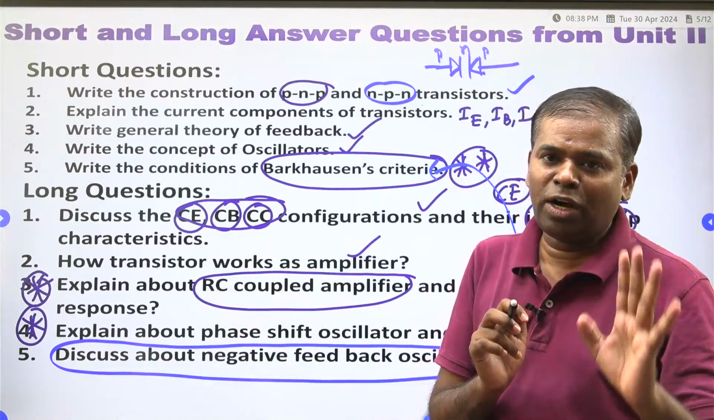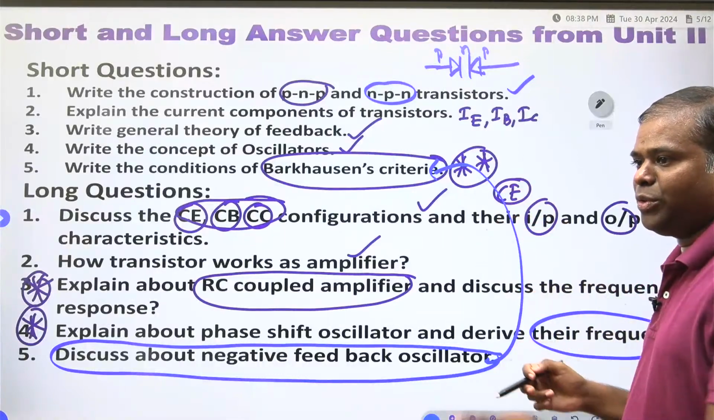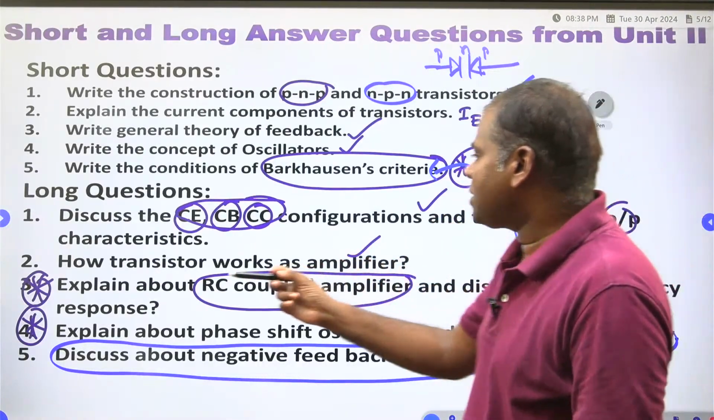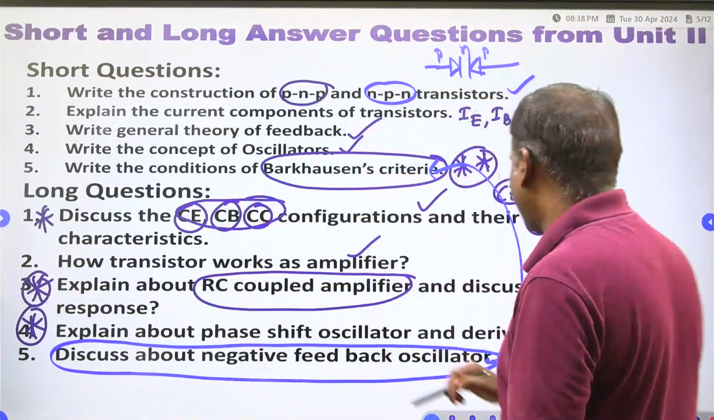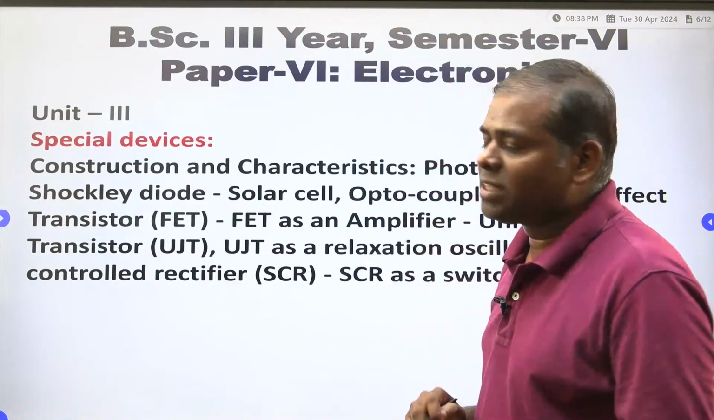You will get the 20 out of 20. So 20 marks weightage is there in each and every unit. 20 out of 20 you will get within 3 questions. First, third, fourth you have to read. 20 out of 20 you will get it. Right. Now I am coming to the third unit.